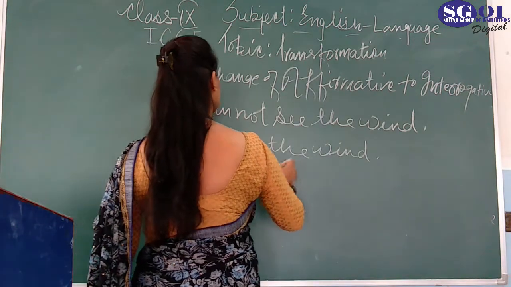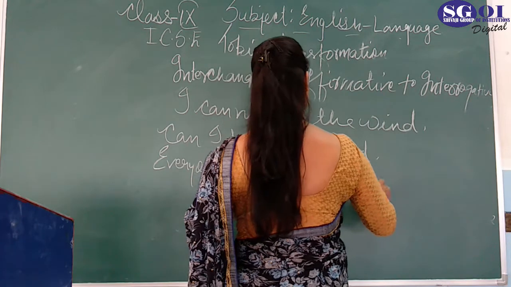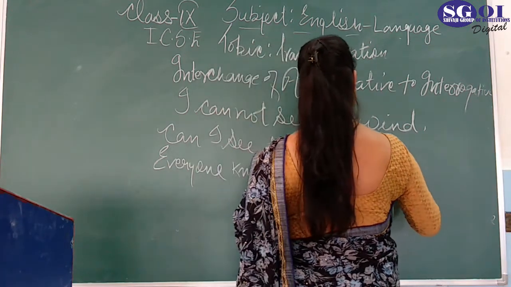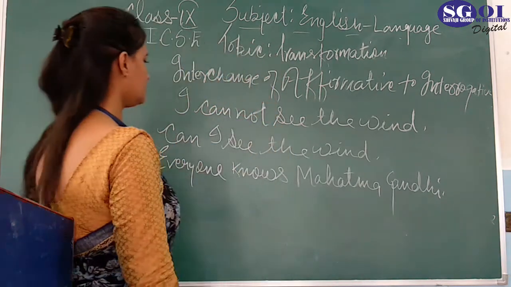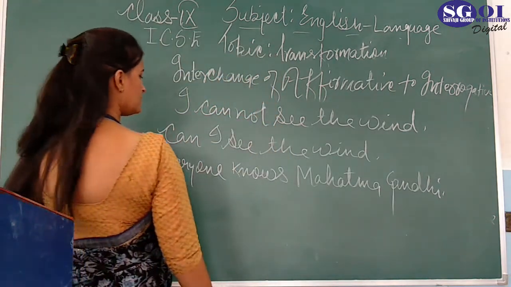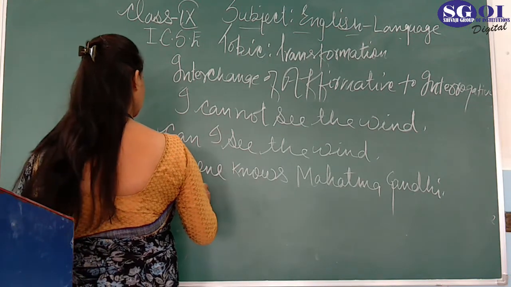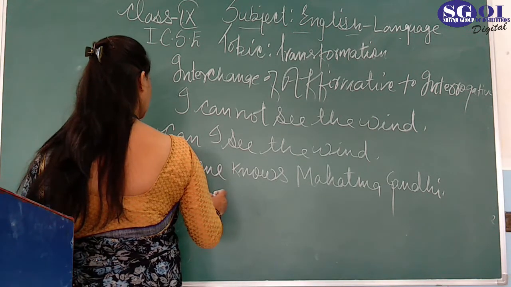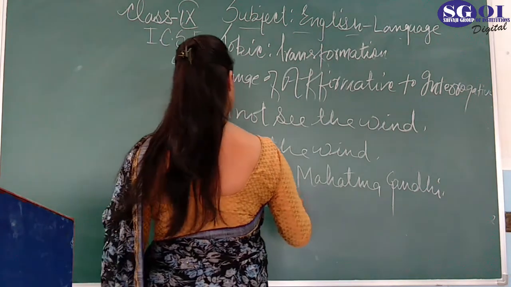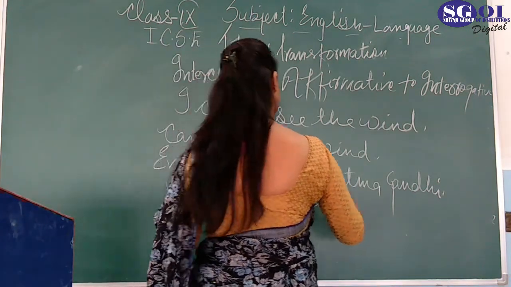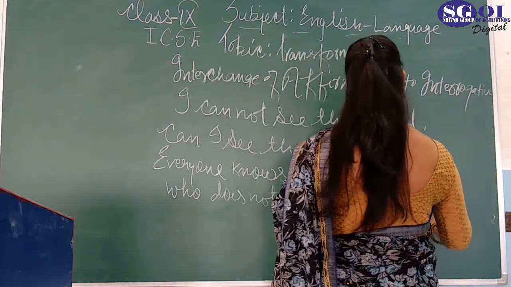Everyone knows Mahatma Gandhi. So you can change it in a simple way: Who does not know Mahatma Gandhi?